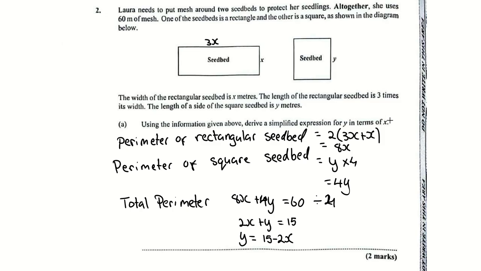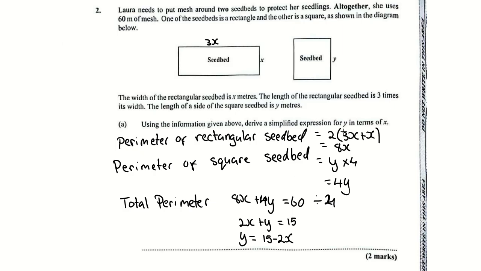So they're basically asking, can you please calculate what y is equal to? We know that the total perimeter would be 8x plus 4y, and this is going to be equal to 60, because they told you that altogether it's 60. And then we see what could go into 8, 4, and 60? 4. 4 into 8 is 2, so 2x. 4 into 4y is y. 60 divided by 4 is 15. So I have 2x plus y is equal to 15.